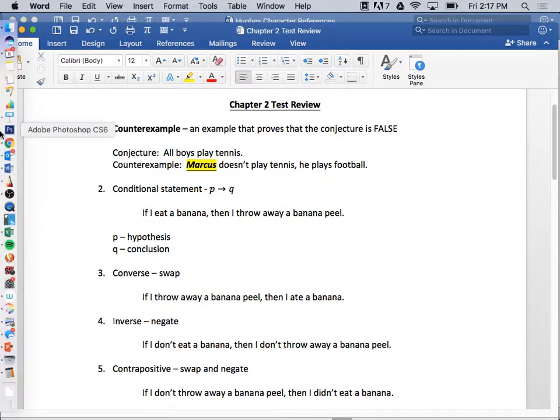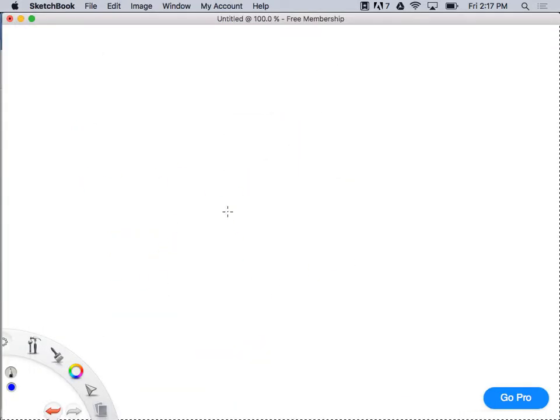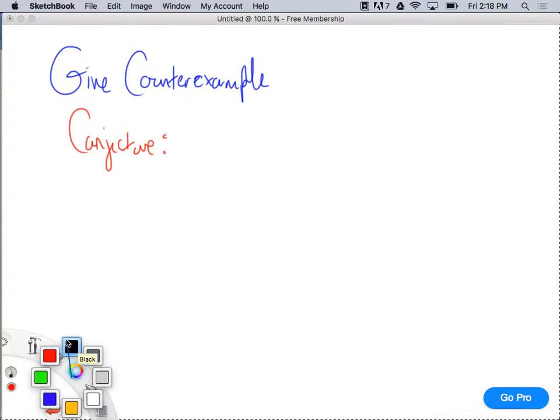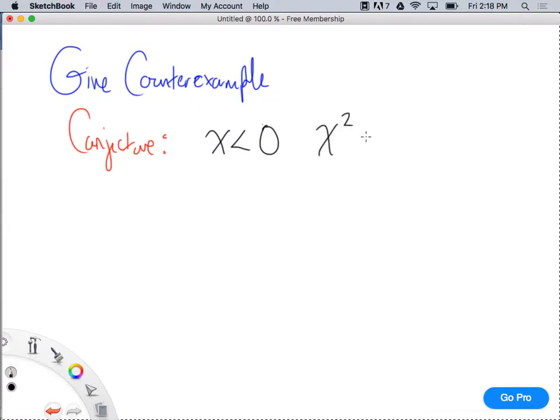For instance, I would say something like this. Okay? I would say, give a counterexample for the conjecture. And the conjecture might be something like this: if x is less than 0, then x squared is less than 0.